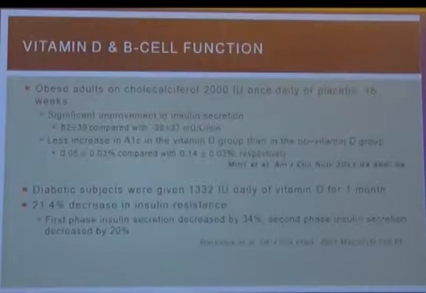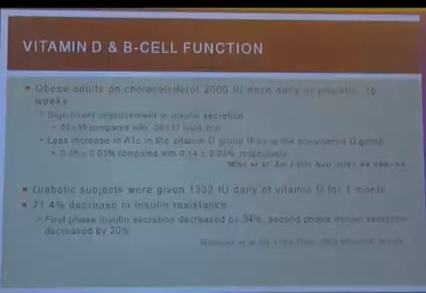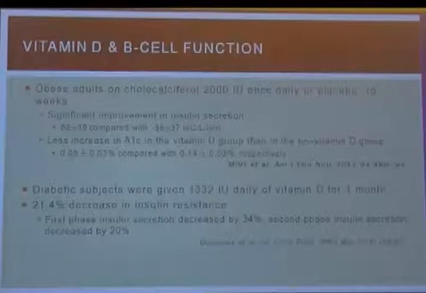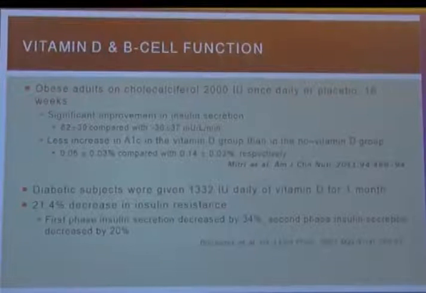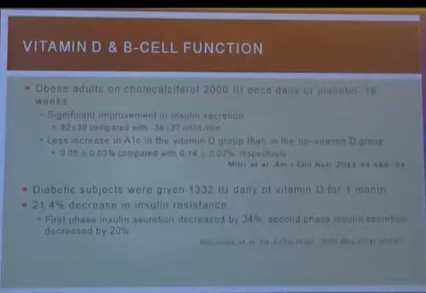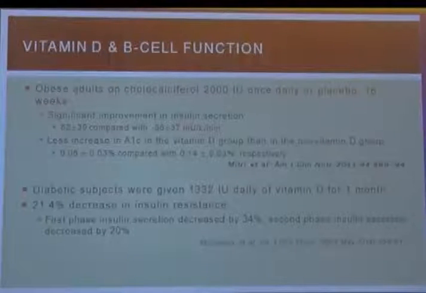Whether treatment with vitamin D helps or not? Well, there are several studies, not a big trial, but several studies or retrospective analyses from studies, which have shown that vitamin D has a positive effect on insulin secretion as well as insulin resistance. A few studies published in the American Journal of Nutrition or the International Journal of Clinical Practice have shown that treatment with vitamin D of 1000 to 2000 units reduces blood glucose by about 20 to 30 milligram per deciliter and HbA1c by about 0.5 to 0.6%.